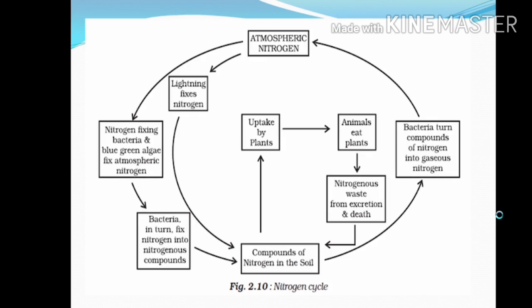You can see over here atmospheric nitrogen. Nitrogen-fixing bacteria and blue-green algae fix atmospheric nitrogen. Then bacteria in turn fix nitrogen into nitrogenous compounds. Then compounds of nitrogen in the soil are taken up by the plants. Animals eat plants, and nitrogen waste from excretion and the dead again becomes compounds. So this is the nitrogen cycle that you have to remember and draw in your notebooks. This is useful for us. With this topic, our chapter is completed.